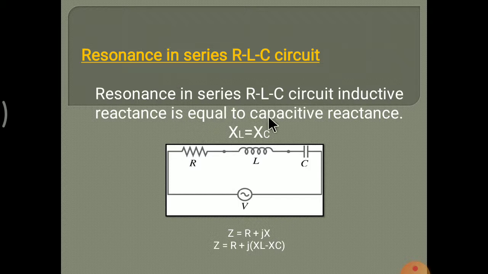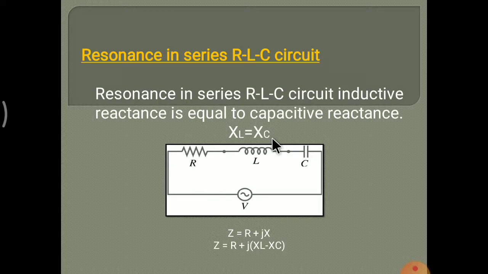Resonance in a series RLC circuit: inductive reactance is equal to capacitive reactance. In a series RLC circuit, XL is equal to XC, because this is the resonance circuit. We already saw the definition of a resonance circuit in previous slides. According to that, in a series resonance circuit, R, L, C are connected in series and XL and XC have the same value. So XL is equal to XC.